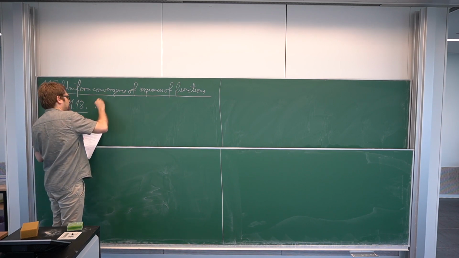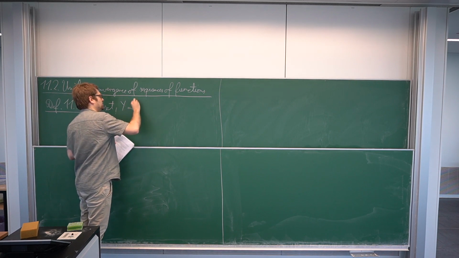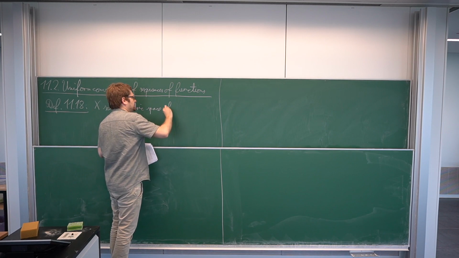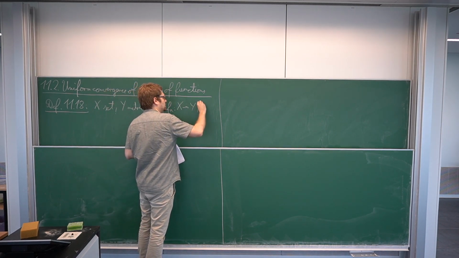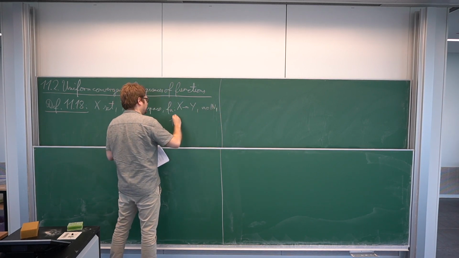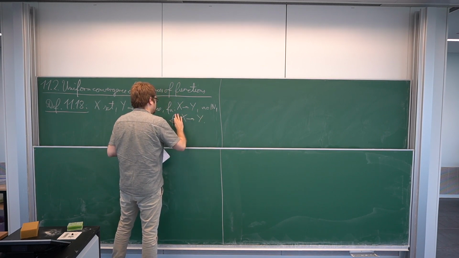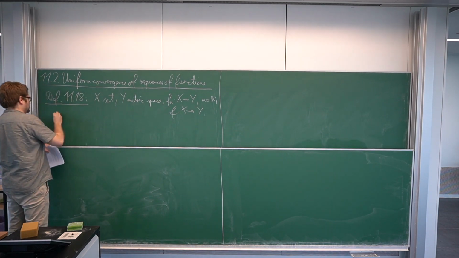Let X be a set and Y be a metric space. Let F_n, for each n in N, be a map from X to Y, and assume we have another map F also going from X to Y. So what's the most elementary notion of convergence? This is what we will call pointwise convergence.